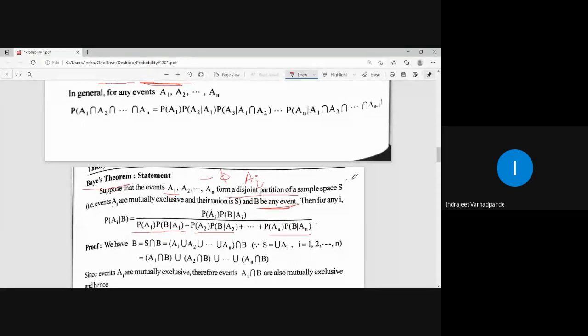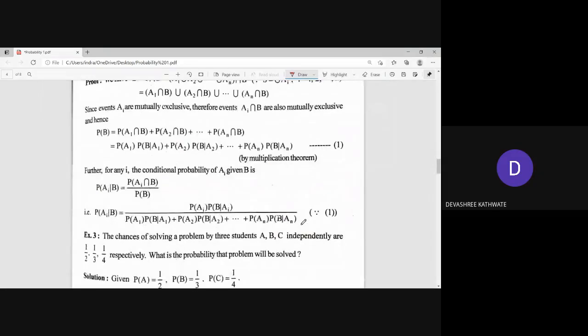Is this fine? So that we can move to the examples related to the Bayes theorem. Clear? Yes, sir. Yeah.